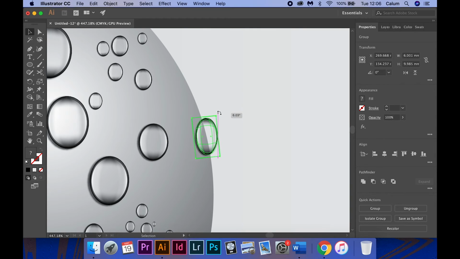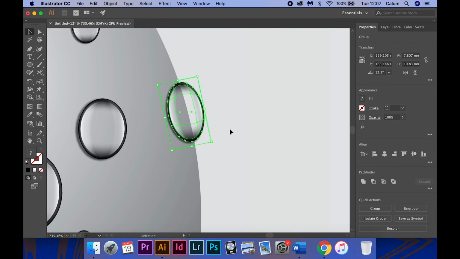To create the side droplets, I make them a little thinner and remove one of the highlights.